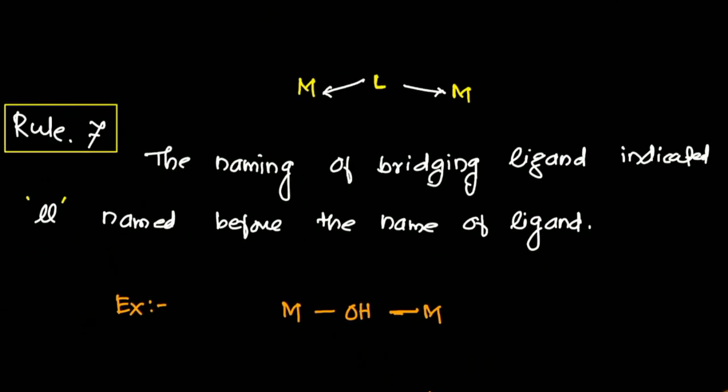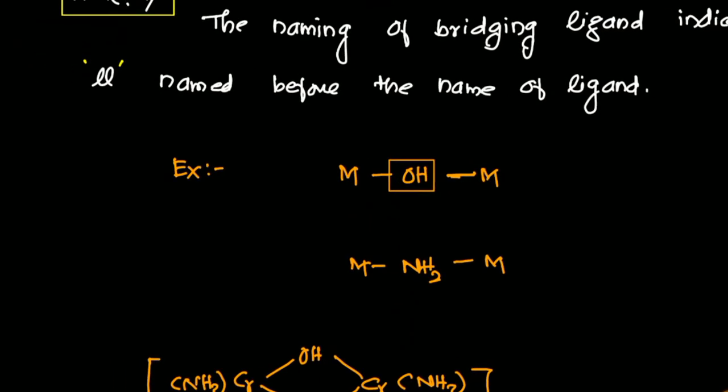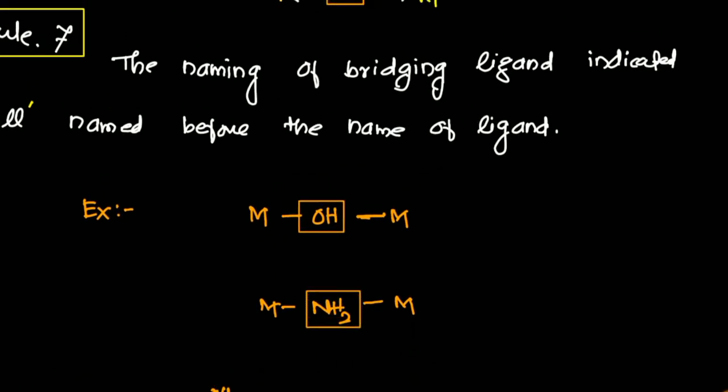Now rule number 7. For complexes having bridging type ligands, the name of the bridging ligand is again an essential parameter. Generally the hydroxy group can act as a bridging ligand, and the NH2 group can also act as a bridging ligand. There are many common examples, and based on that we can name those complexes. Bridging means that the ligand is simultaneously coordinated with two metal ions like this. So this ligand is called a bridging ligand.